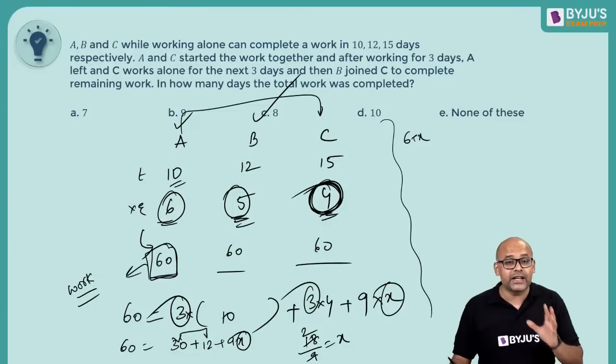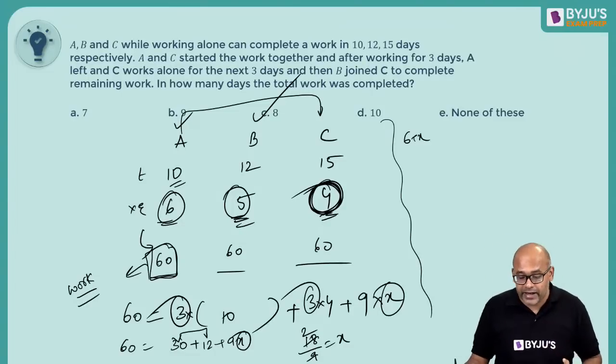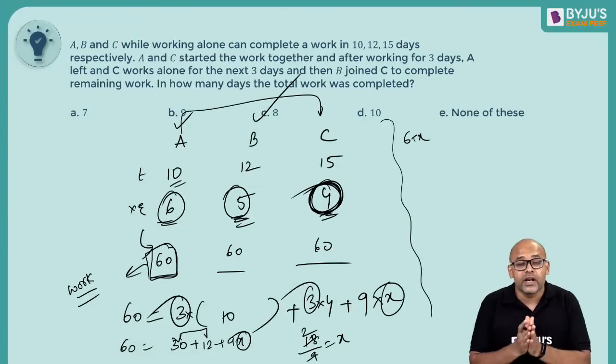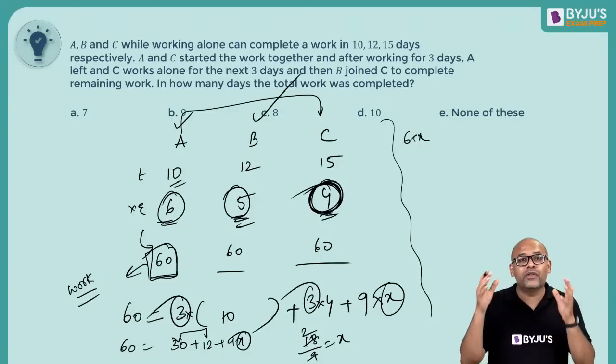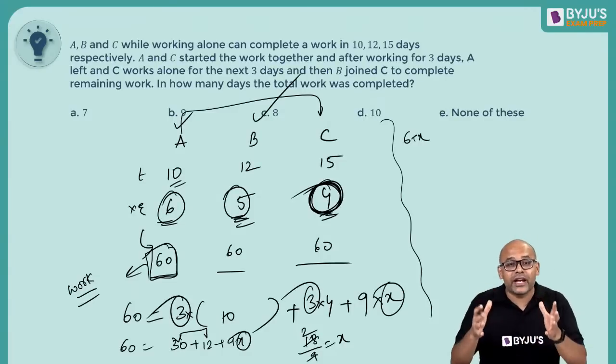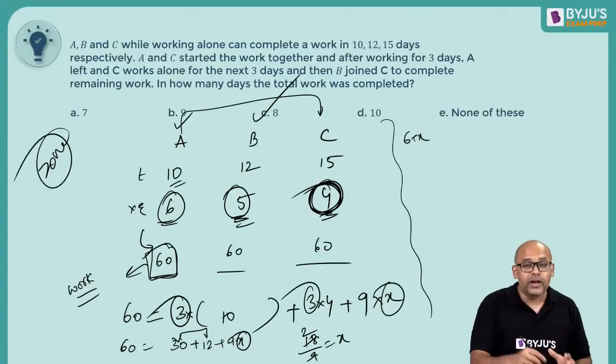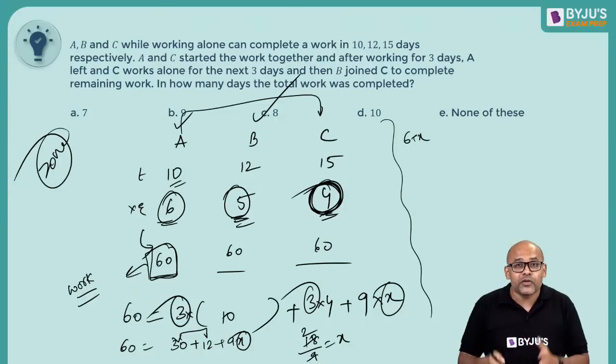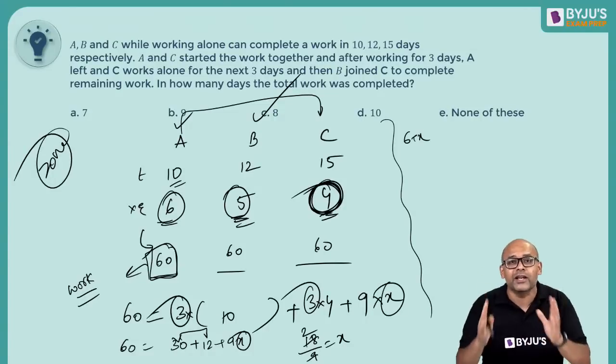The other thing you need to keep in mind when you're doing these questions, and I don't know how many of you can do this, is to get in the zone. It happens in gaming. I don't know how many of you play games; I play a lot. When you're in the zone, nothing can go wrong.